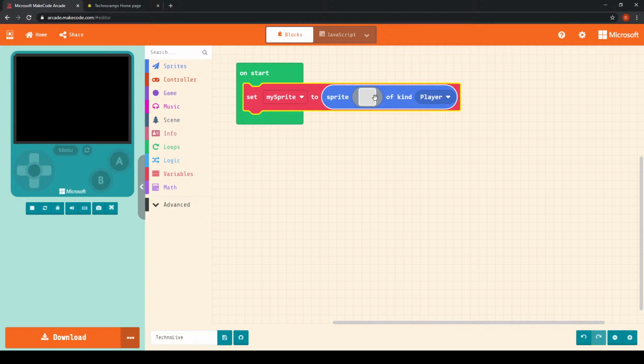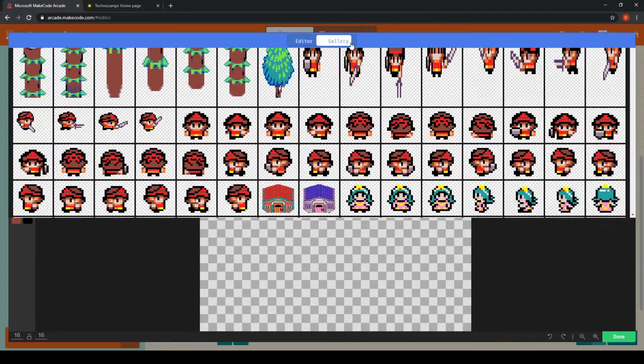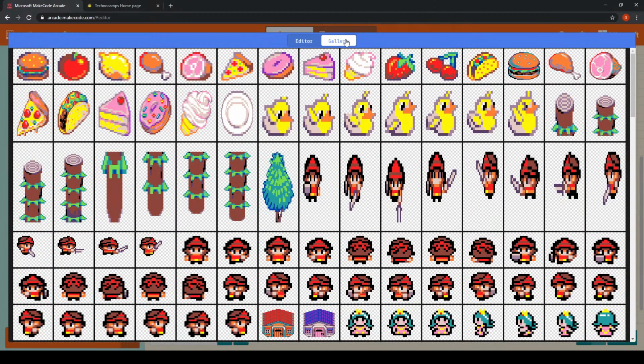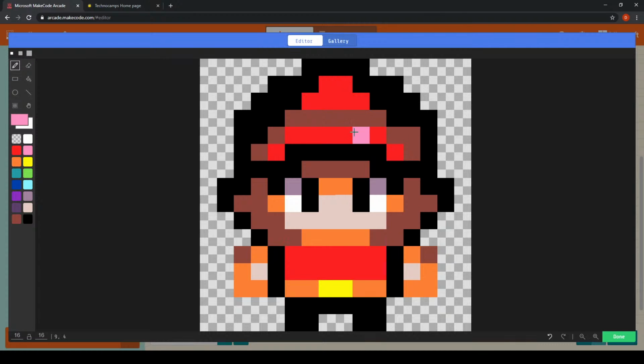Now at the moment, this sprite is called my sprite, which is fine. And if I click on this grey square here, I am able, from the gallery, which you can click on the top of the screen, to choose one of several different possible characters. Okay, there are lots to choose from. I'm going to choose this one, but the choice is yours as to which one you would like to select.